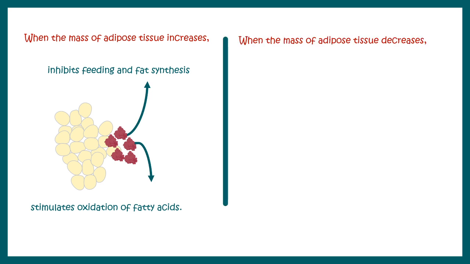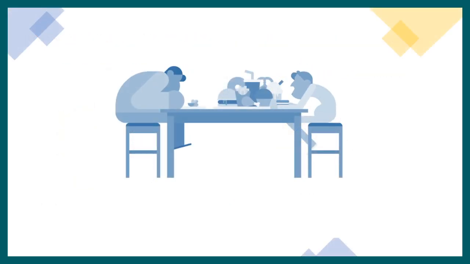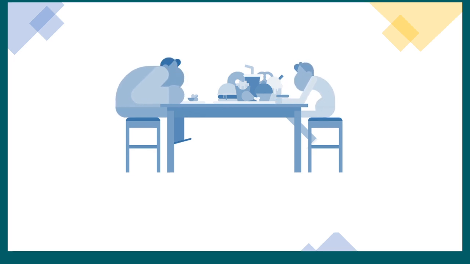When the mass of the adipose tissue decreases, insulin secretion and also the leptin secretion decreases. This results in greater food intake and less fatty acid oxidation. Now you must be wondering that you are eating a lot, but your friend, who is very lean, eats a lot but never gets fat. Why is it so? So obesity is not directly proportional to the calorific input.